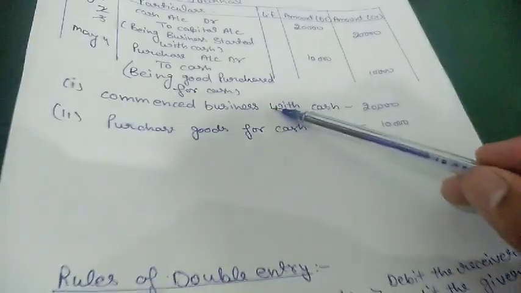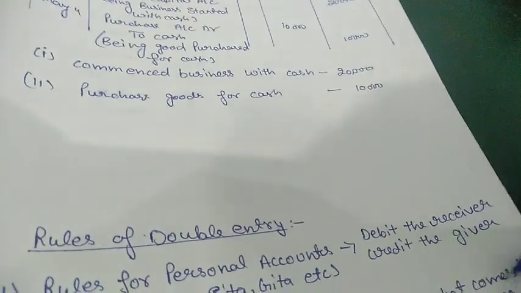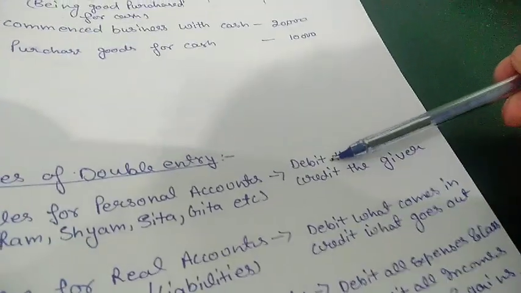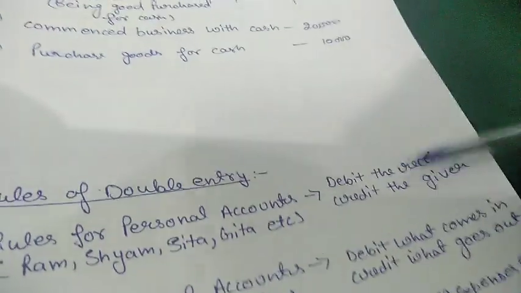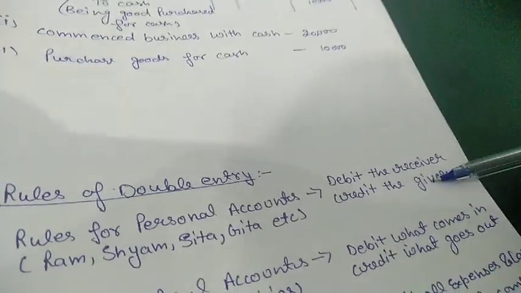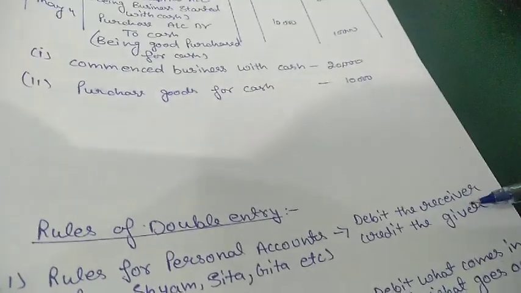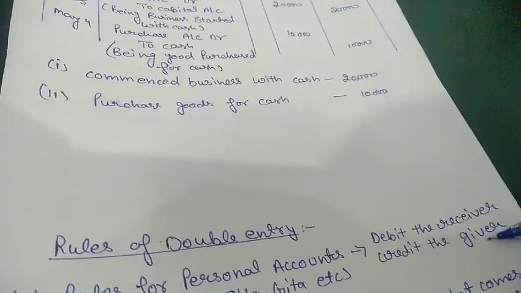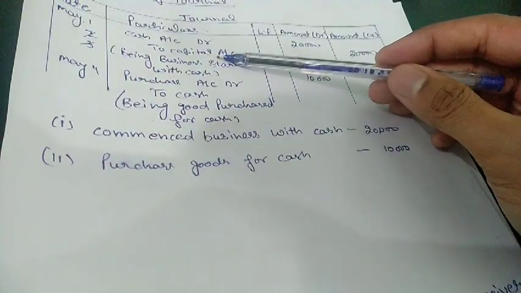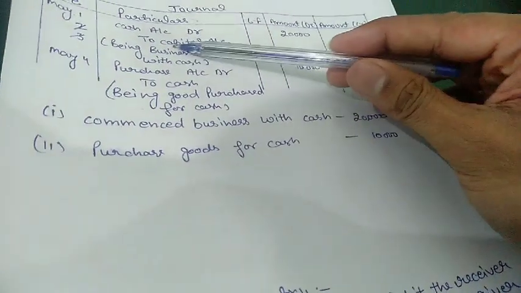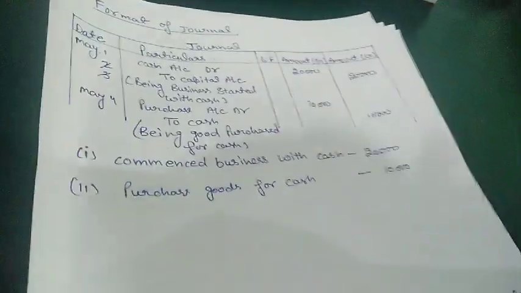Nothing goes out from the firm, so we will not use this. We will go to the first: debit the receiver. No one is a receiver here, so we will not use this. Credit the giver. Yes, who is the giver? The owner or the businessman is the giver, so we will credit, but we don't know the name of the businessman or giver, so we will use capital instead of the name of the owner.